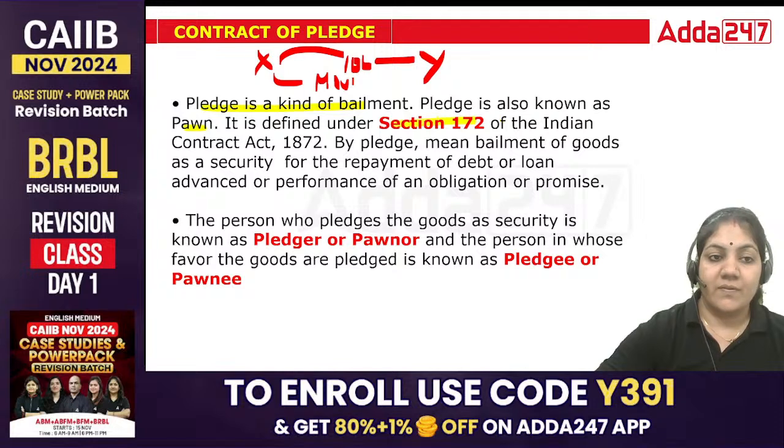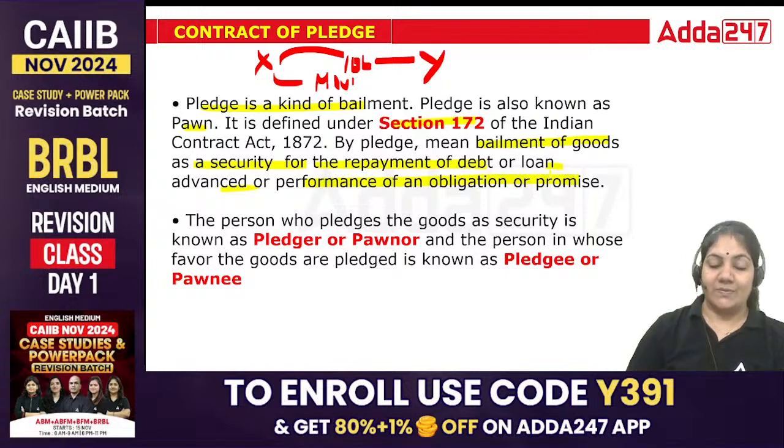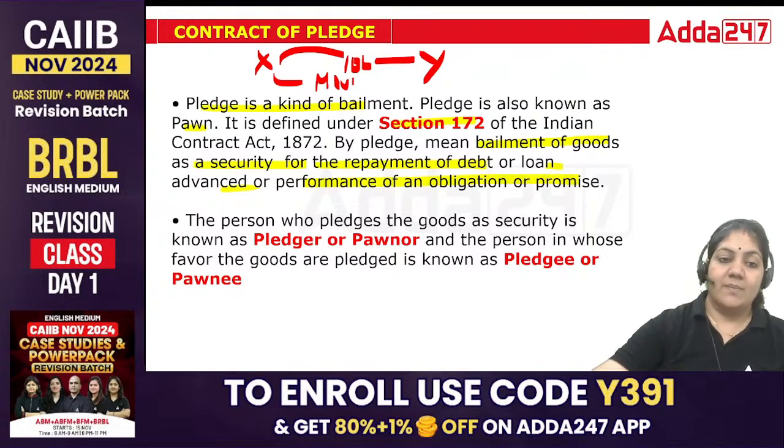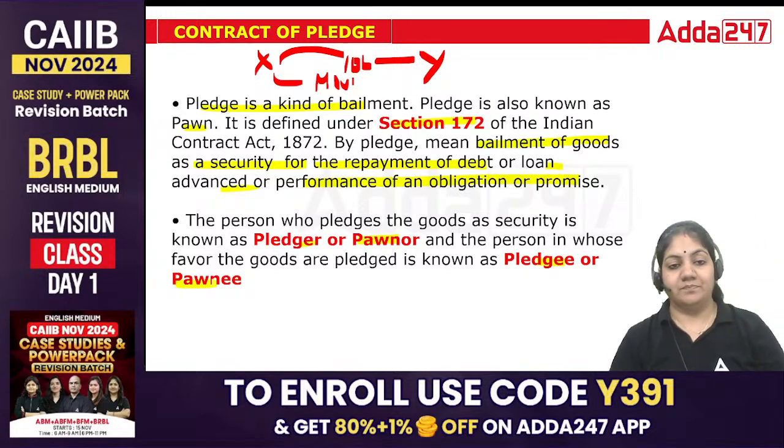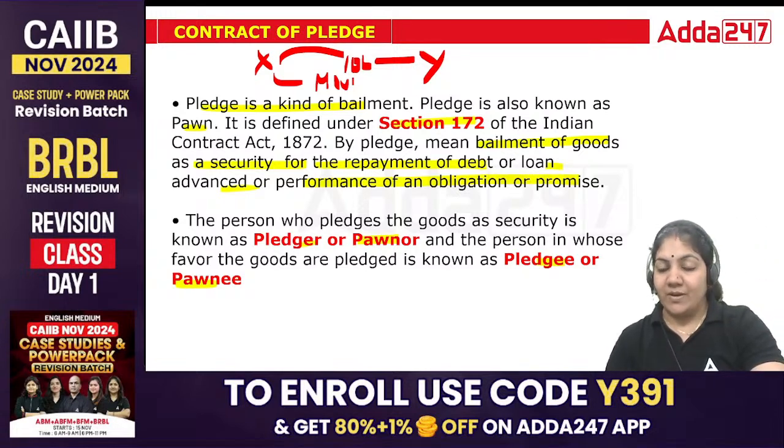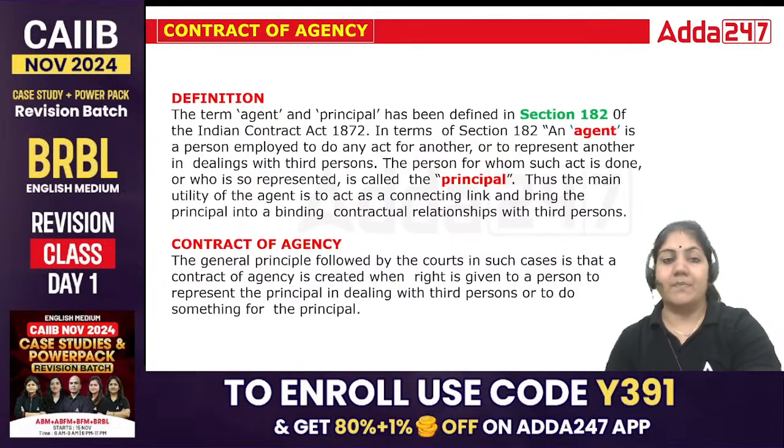Section 172 of the Indian Contract Act defines this. It means bailment of goods as a security for repayment of a debt or loan advance and the performance of an obligation or promise. Pledger, pawnor, pledgee and pawnee. So these are the names. So Nikita ma'am, who has taken money from the bank, is called pledger or pawnor, and the bank is called pledgee or pawnee. That's it.